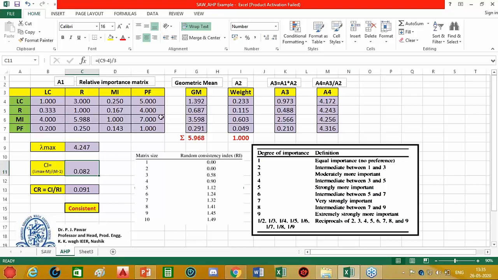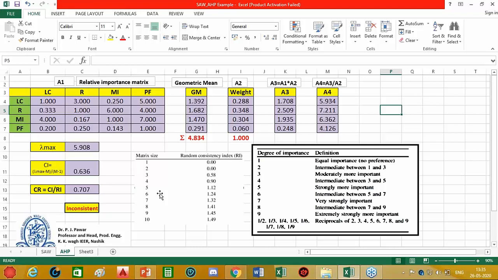But now consider that suppose I don't have the knowledge about the process, and instead of writing 0.167 here as the relative importance of the repeatability error with respect to the man-machine interface, I put the value 6 over here. Then we can see what the result is. Now you can see the consistency ratio becomes 0.707. So it means that about 70% inaccuracy is there in my judgments. Therefore, finally the result is inconsistent.